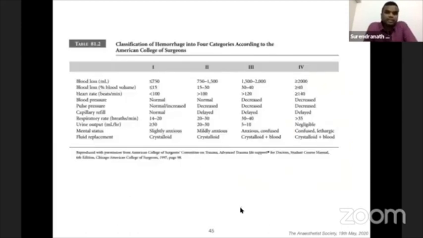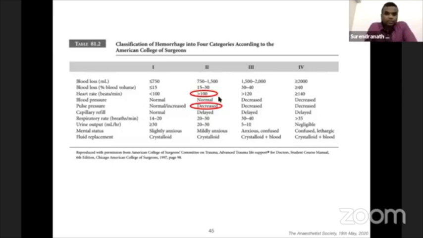So this is the classic hemorrhage classification, class 1 to 4. We all know the percentage of blood loss: up to 15%, 15 to 30, 30 to 40, and more than 40. But there are a lot of factors, a lot of things in the clutter, and I want to declutter it to these 3 values.